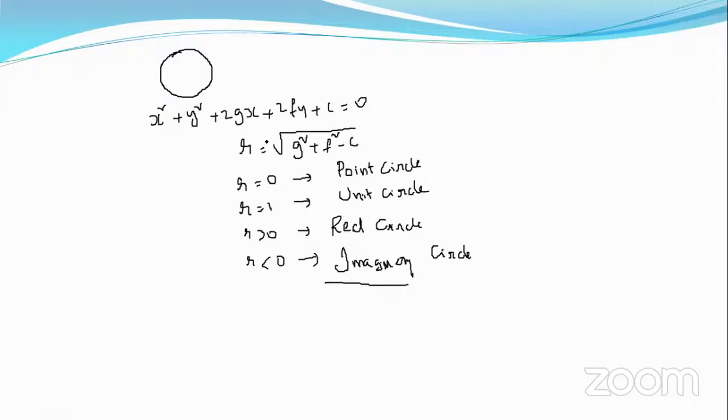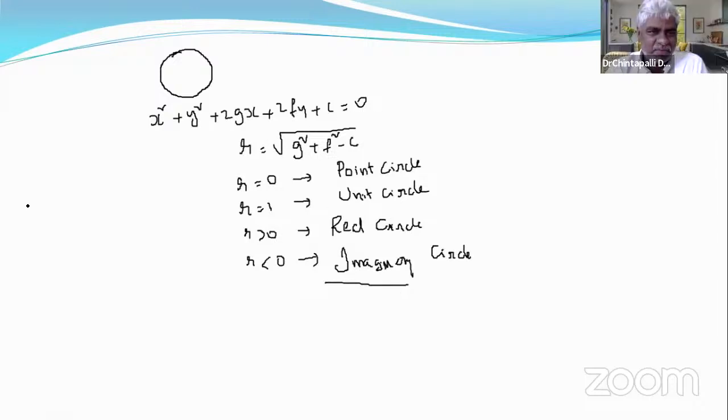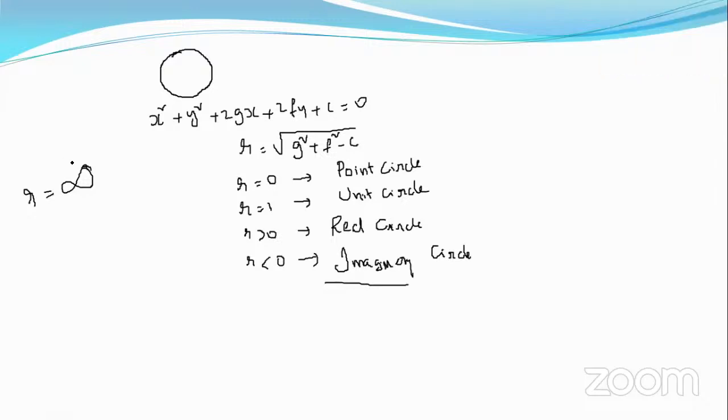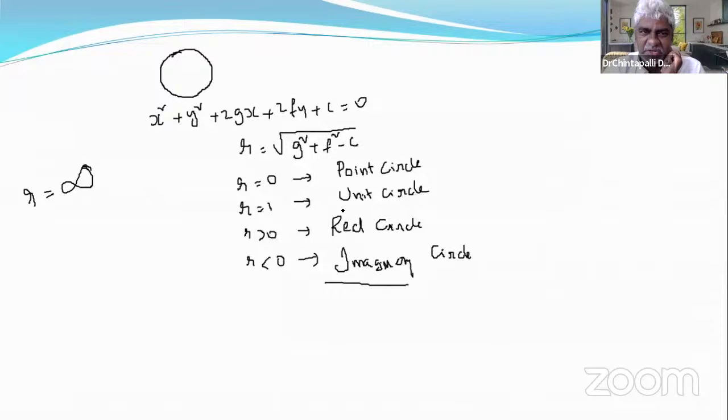Surprisingly, I asked that candidate, what happens if R is equal to infinity? The radius is infinity. That means the circle keeps increasing at every point. Imagine you are a candidate and I am asking this question to you. What is your answer? You are seeking a job in a college and you are facing this question. What happens if R is equal to infinity? You are on the way, on the track to the correct answer.